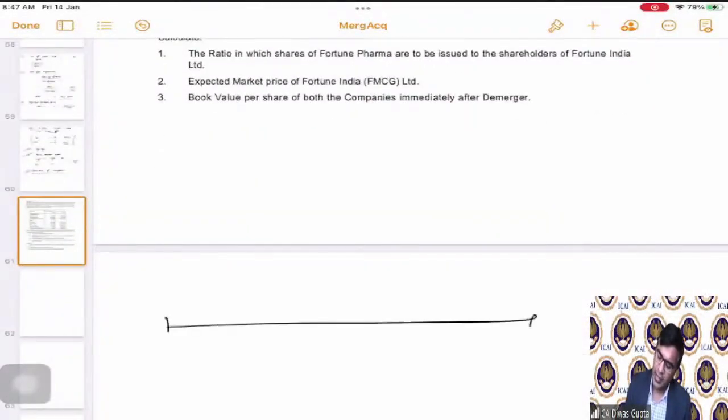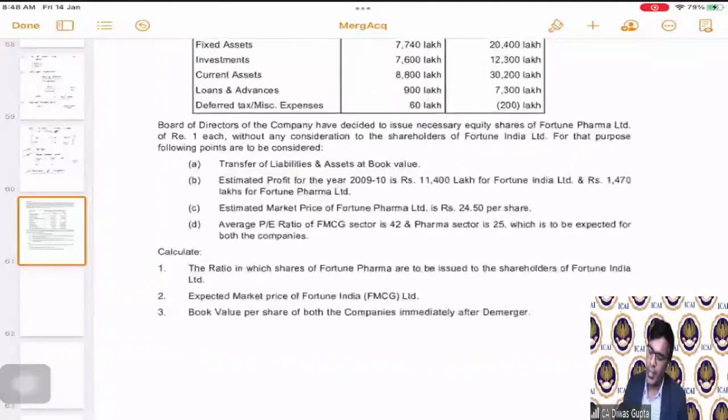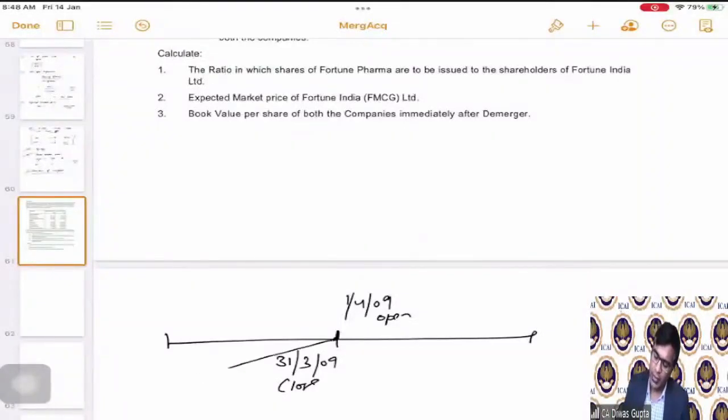So if we see this, this is 1st April 09 and let's say 31st March 09, correct? So this is the close and this is the open, correct? So they are saying that till this time period, the name of the company is Fortune India Limited and it has both the divisions.